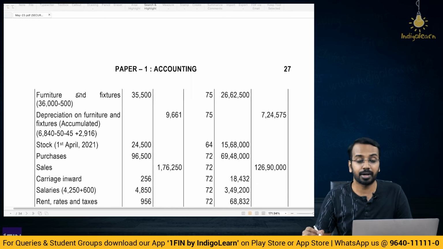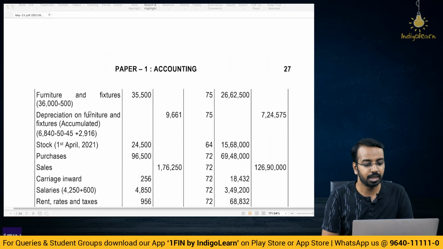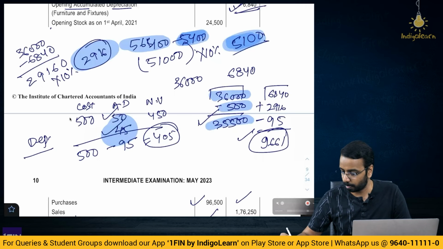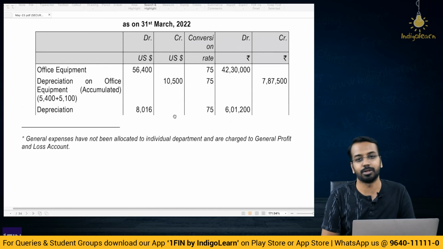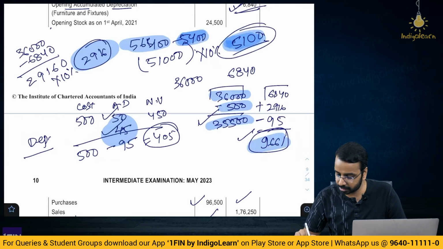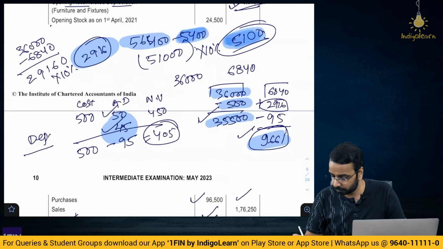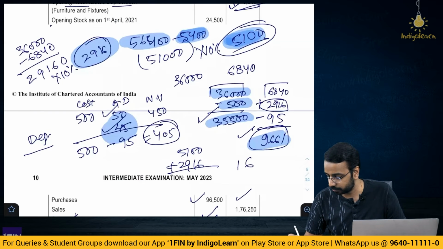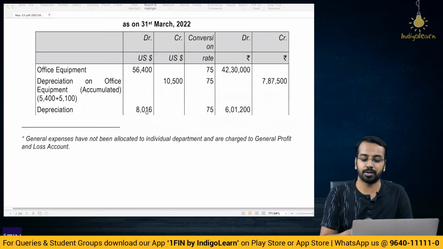Furniture and fixtures, if you see, 36,500 minus 500, 35,500. Accumulated depreciation, 9661, right. All these will be converted using the closing rate because it's a NIFO. Then, what is the total depreciation? Total depreciation is 5100 plus, where did I calculate that? 2916. So, 5100 plus 2916, you get 8016, at 75 you will convert.